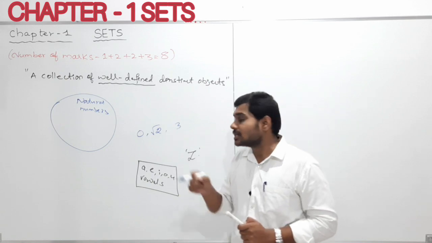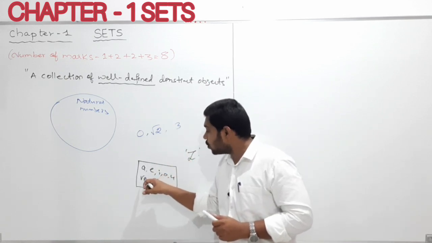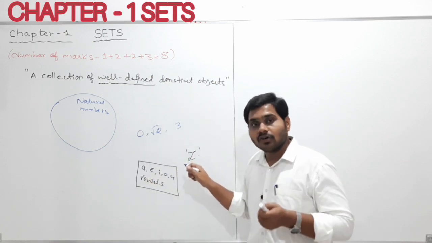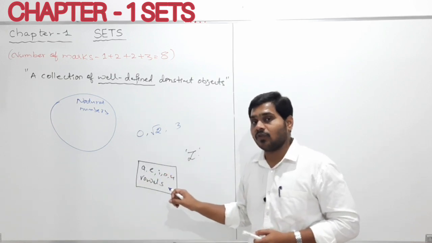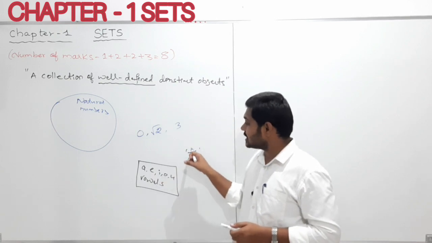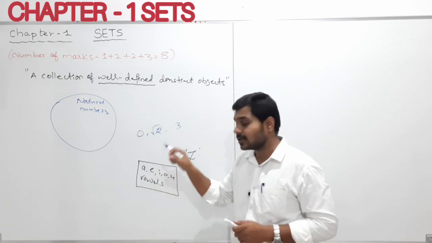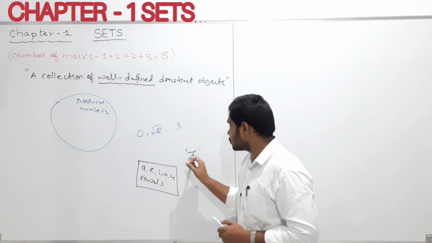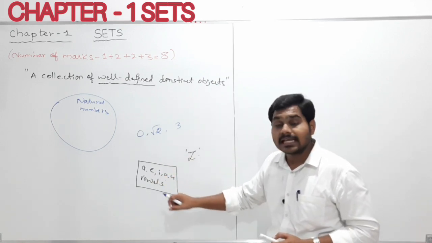Because we already know this box contains only vowels, and Z is not a vowel. So Z will not be contained in this box.